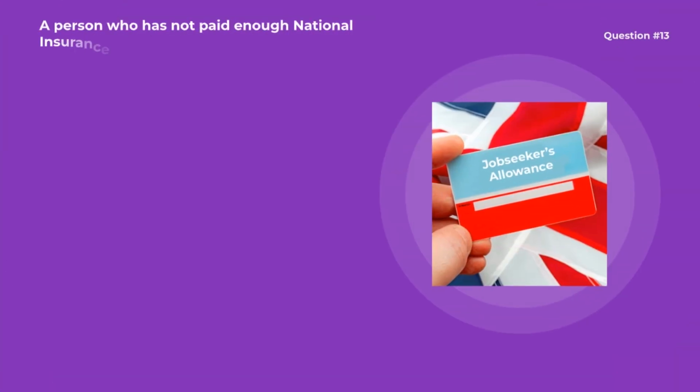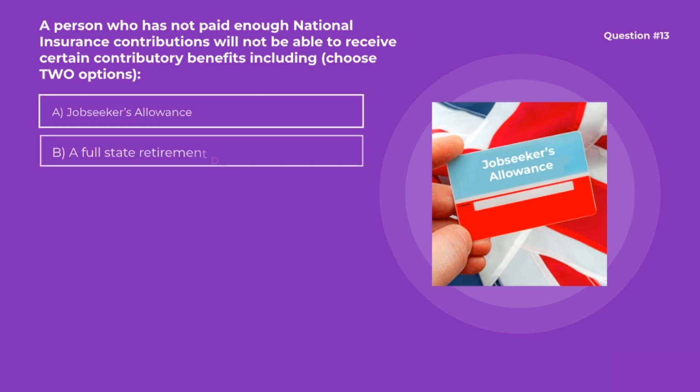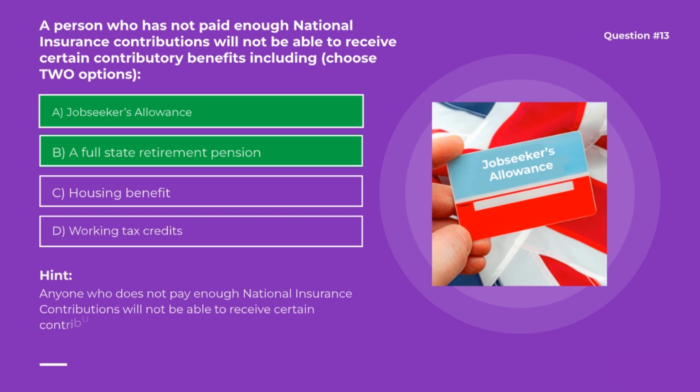Question number 13. A person who has not paid enough national insurance contributions will not be able to receive certain contributory benefits, including choose two options. Options are A. Jobseekers Allowance. B. A full state retirement pension. C. Housing Benefit. D. Working Tax Credits. Correct options are A. Jobseekers Allowance and B. A full state retirement pension. Anyone who does not pay enough national insurance contributions will not be able to receive certain contributory benefits such as Jobseekers Allowance or a full state retirement pension.